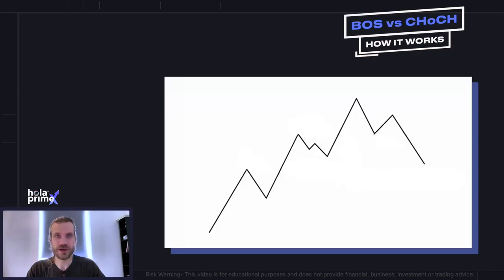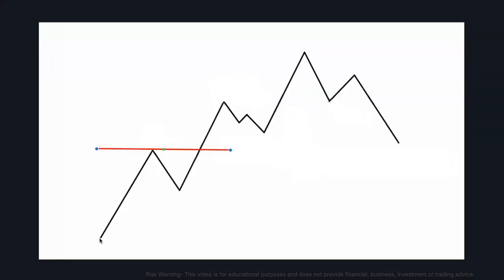So let's just use the line tool to highlight exactly what's going on here with break of structure and change of character. Okay, so here we go. We have the price action in an uptrend. We put in a higher high, we then put in a higher low, but then the price action ascends beyond the previous high to put in a higher high. And when that occurs, represented by this red line here, that is a break of structure. And likewise, a change of character, moving finally from this uptrend to a downtrend.